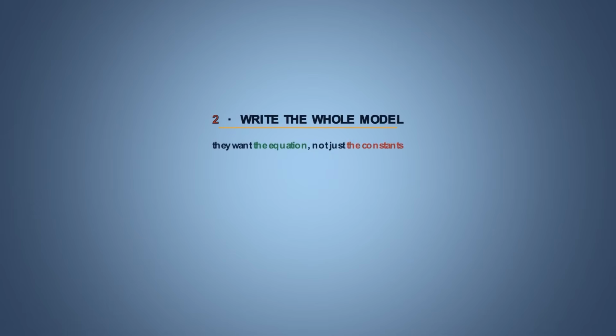2, the incomplete model. When the question says, find the complete equation for the model, it wants the whole thing written out, not just the values of the constants. And that was a specific thing I mentioned. On a Ferris wheel question in 2022, the final mark for doing this was scored by fewer than 5%. Okay, it was the second least scored mark in the entire paper. Almost everyone found the numbers, almost nobody writes down the full equation.